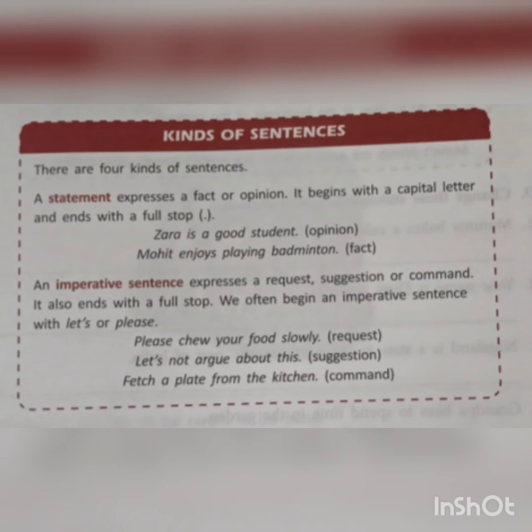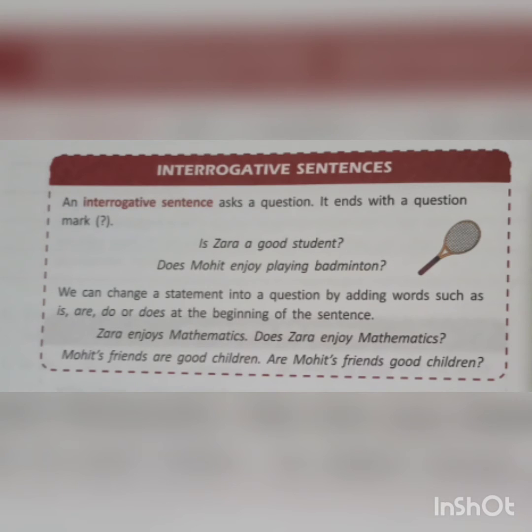So next is interrogative sentences. An interrogative sentence asks a question. It ends with a question mark. Like, for example, is Zara a good student? Does Mohit enjoy playing badminton?